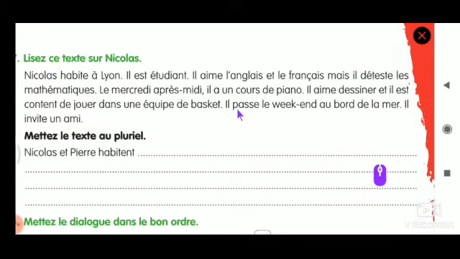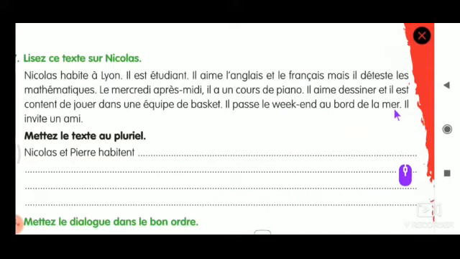Okay. So I'll go slow so that you can understand. I'll again explain when I put the solutions on your page. Il passe le week-end au bord de la mer. Il invite un ami. Il passe, that means here is singular, so the same way ILS should be changed. IL should be changed as ILS and passe should be changed as PASSENT. Il passe le week-end au bord de la mer. That's how this sentence ends.